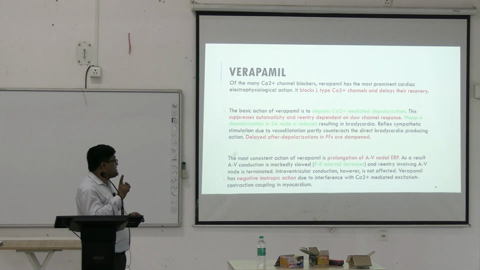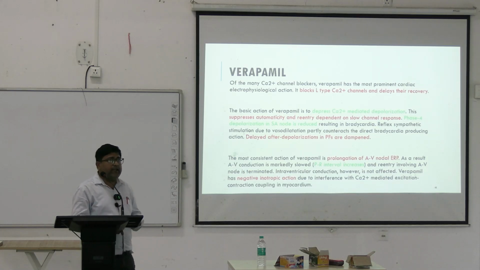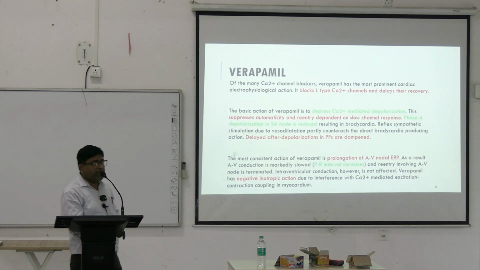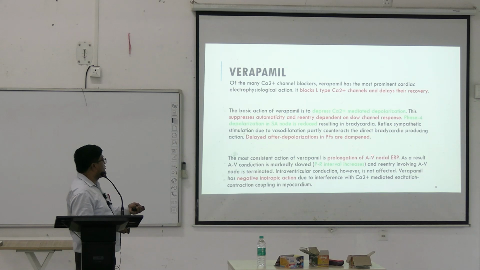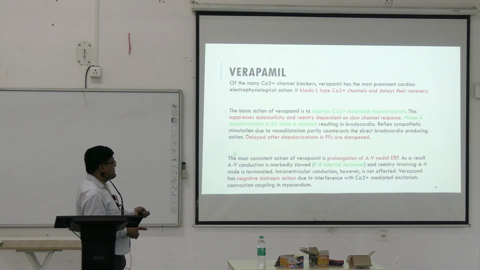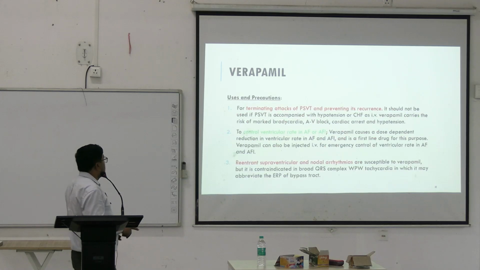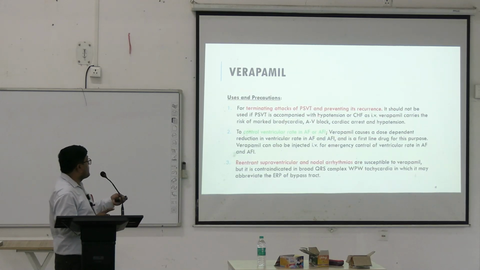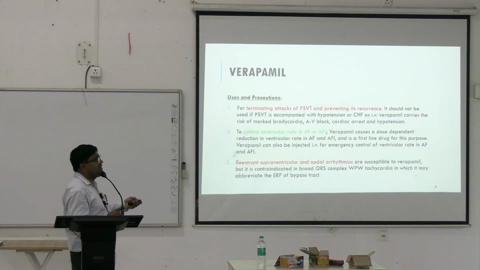The most consistent action of Verapamil is on the AV node. They slow the conduction and increase the effective refractory period, causing basic prolongation of PR. They have got negative inotropic action as well. Now, use of Verapamil, number 1, for termination of the PSVT and preventing its recurrence.